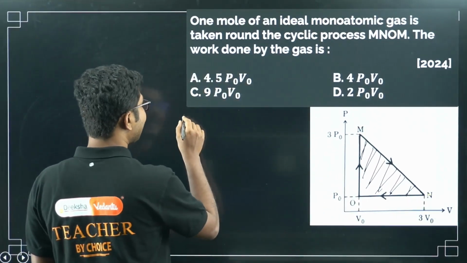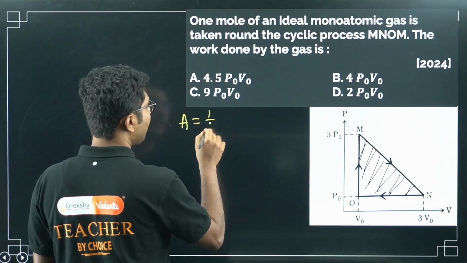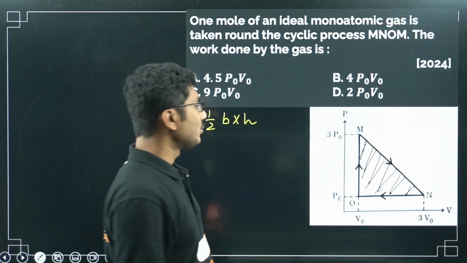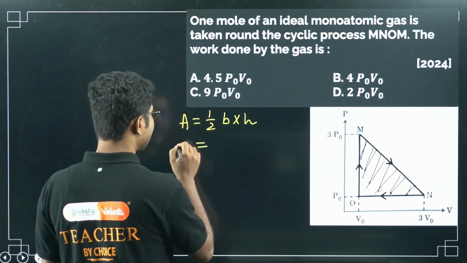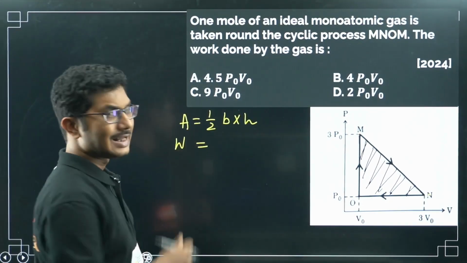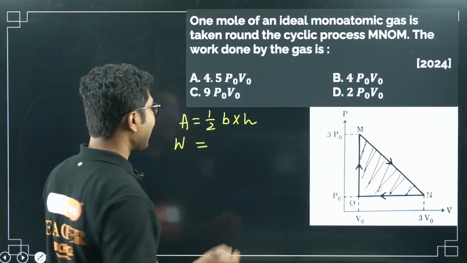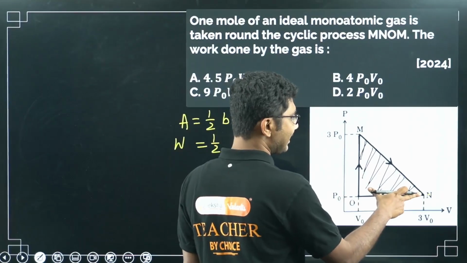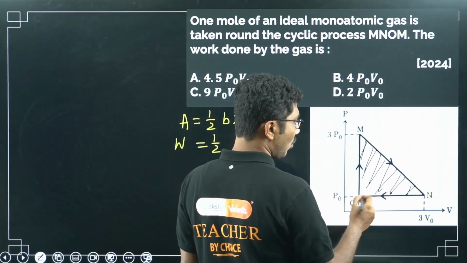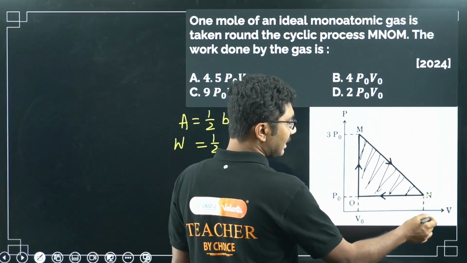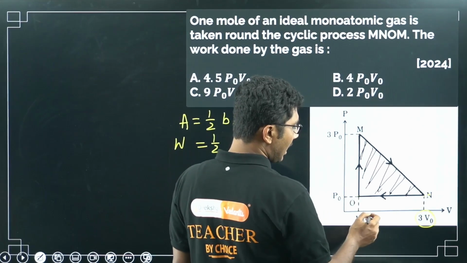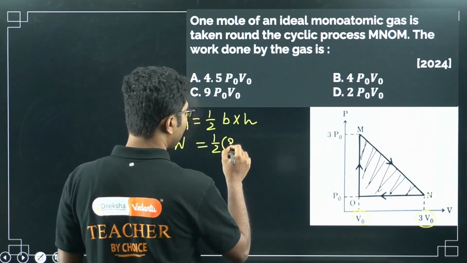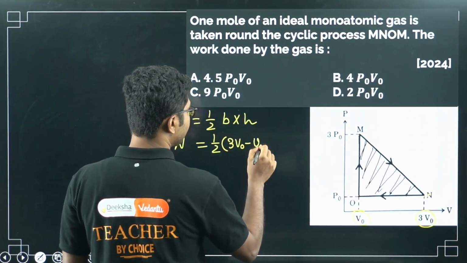So what is the area of a triangle? Triangle's area is half base into height. So work done is the area, and area is half base into height. What is the base here? In this case ON is the base. Its final value is 3V naught and initial value is V naught, so the base is 3V naught minus V naught.